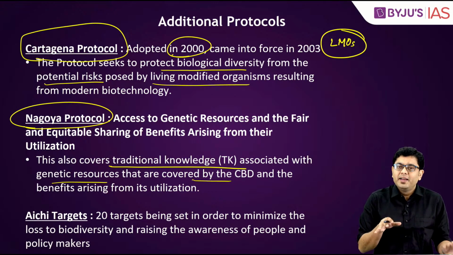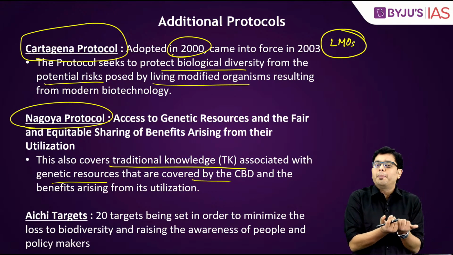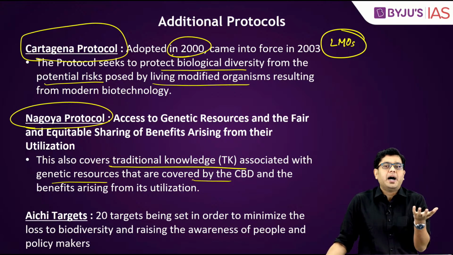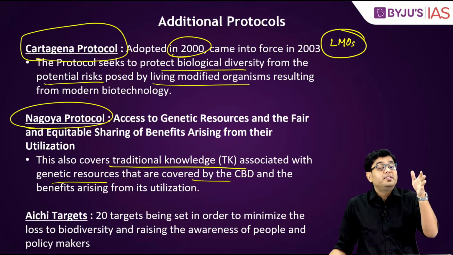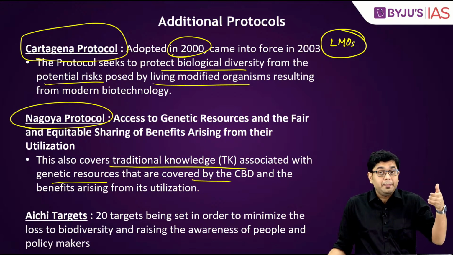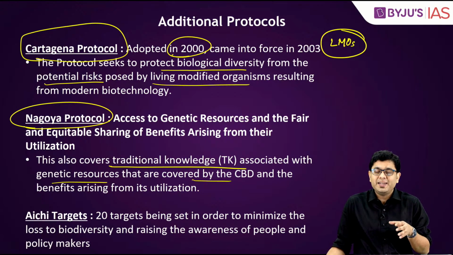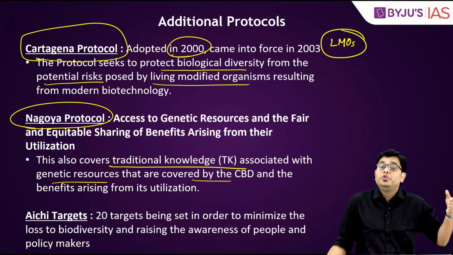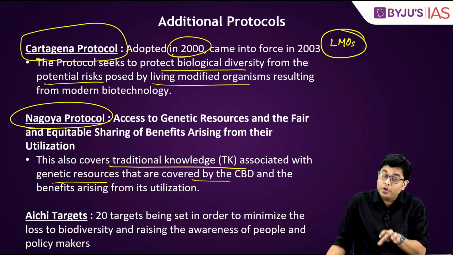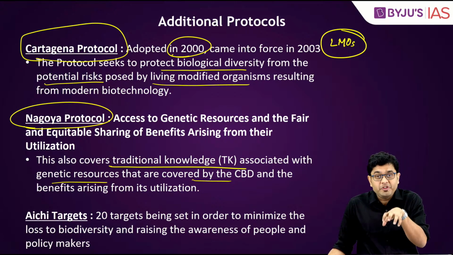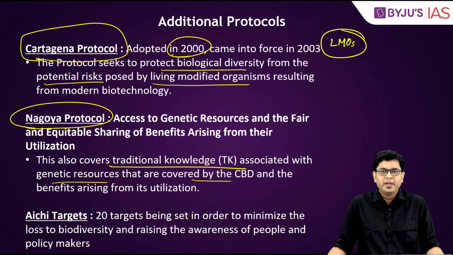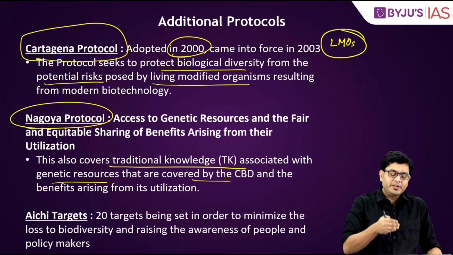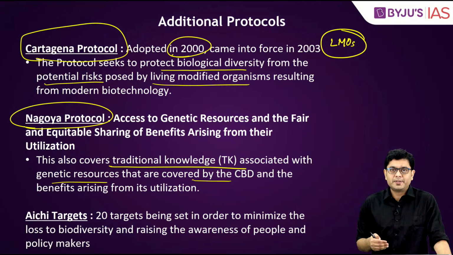Because otherwise, certain tribes, certain poor populations can very easily be targeted: why are you exploiting the product of this plant, it is under CBD and it has to be protected. But those tribes have been doing that for centuries and they know how to do it in an efficient and sustainable manner. They have a kind of traditional knowledge for it. So just in order to ensure that they should not be penalized.